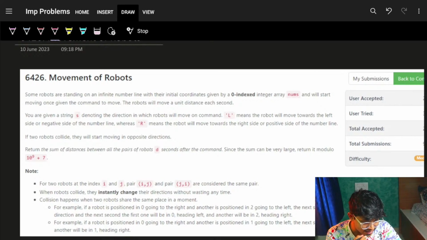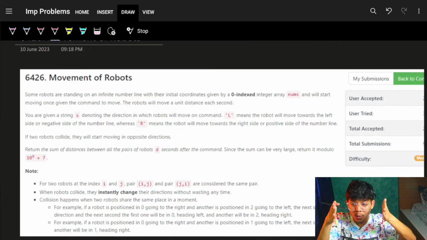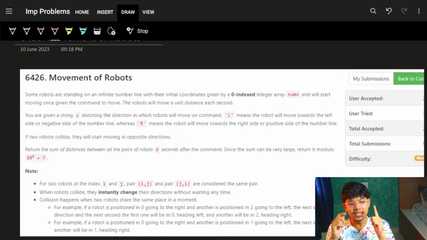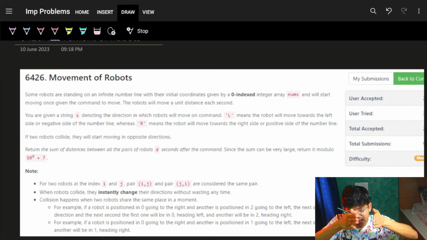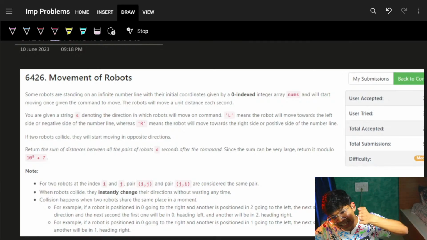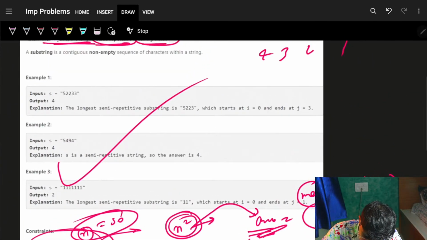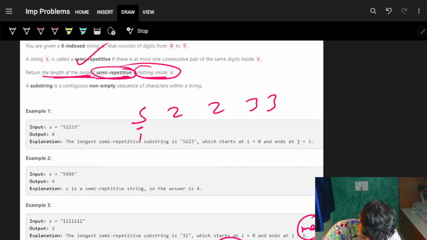Question 2's optimized way. See, you can optimize this question 2 by using sliding window because for sure you want a window of consecutive elements, so you can keep an I and a J. You can move your I as soon as you see, okay, this is a pair which is occurring. So next time I will increment the range of that sliding window. If my I is here, in a case like 5, 2, 2, 3, 3, my I starting from here, my J moves on, my J moves on, my J moves on.